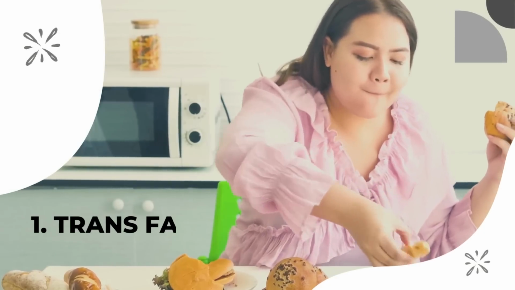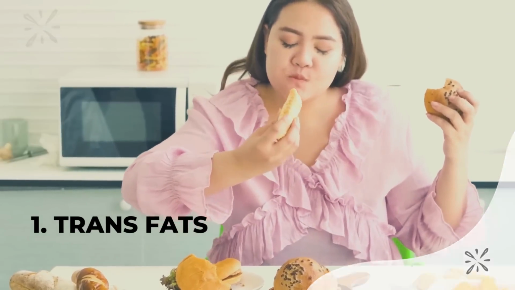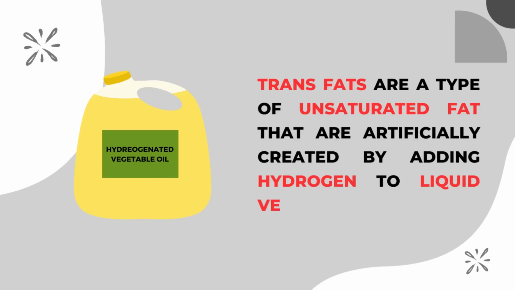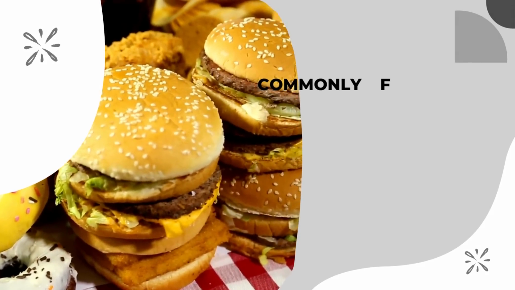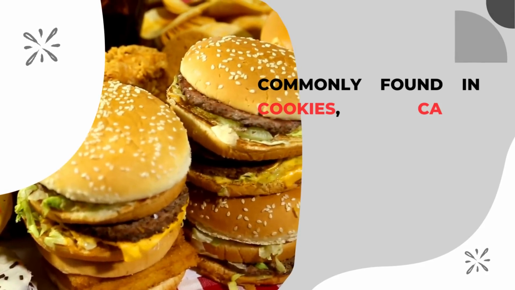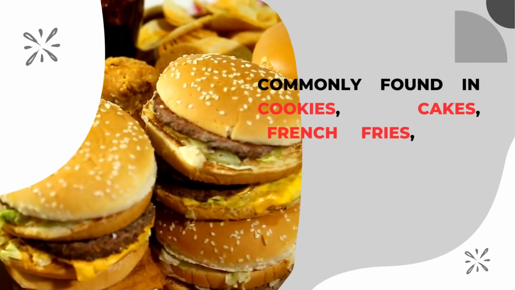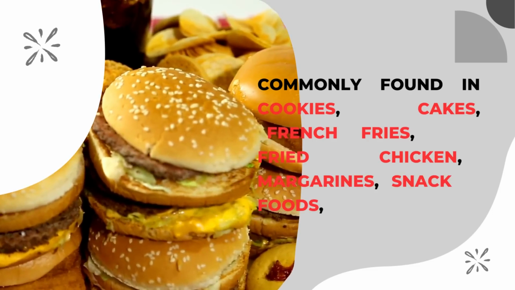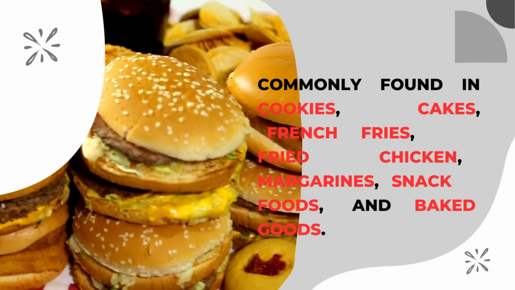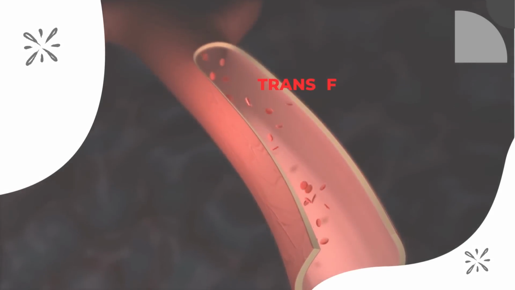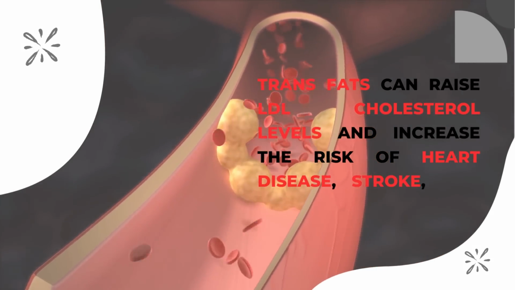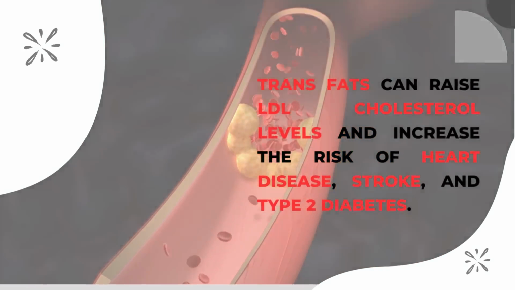One of the most dangerous reasons is consuming trans fats. Trans fats are a type of unsaturated fat that are artificially created by adding hydrogen to liquid vegetable oils. Trans fats are commonly found in processed and fried foods, such as cookies, cakes, crackers, French fries, and fried chicken. They are also present in some margarines, snack foods, and baked goods. Consuming trans fats can raise LDL cholesterol levels and increase the risk of heart disease, stroke, and type 2 diabetes.